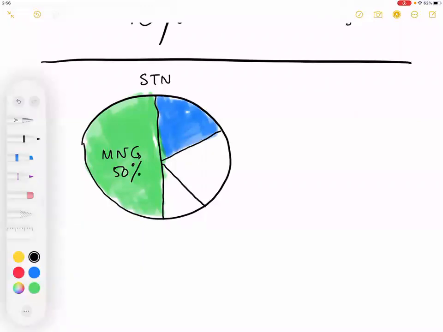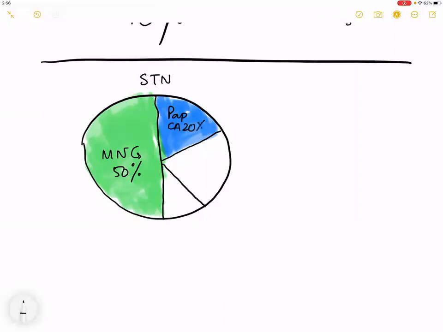How much is due to follicular neoplasm? 20%. And the last 10% is thyroid cyst. This brings us to common MCQs to be asked about.